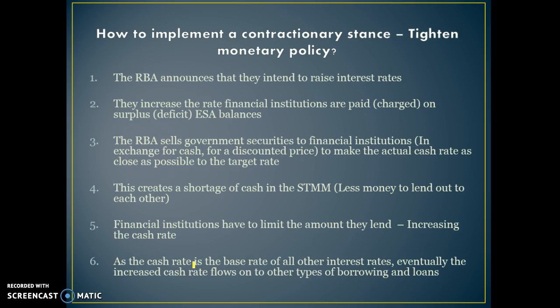This creates a shortage of cash in the short-term money market, and there's less money to lend out to each other. So financial institutions have to limit the amount they lend and increase the cash rate that they're willing to lend at. It's basically like saying these banks now have less cash available to lend to other banks, therefore they're more stingy, they raise their rates, and that rate then flows onto other interest rates throughout the economy.